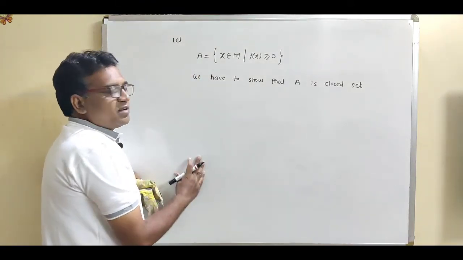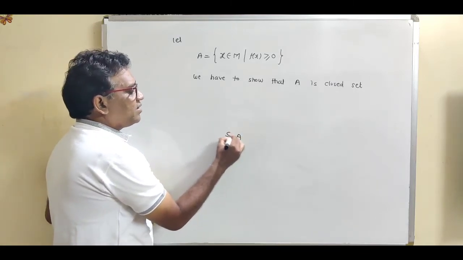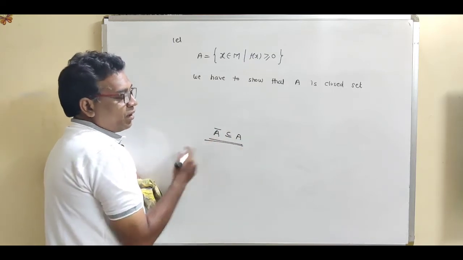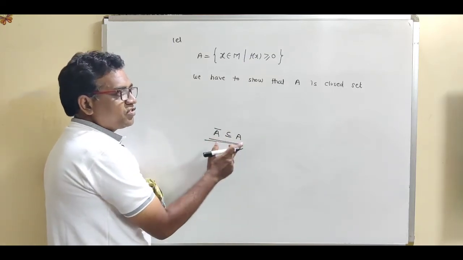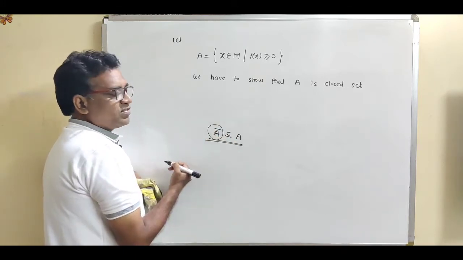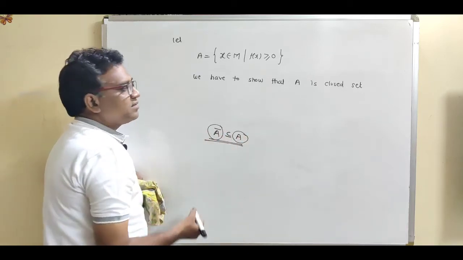So how to show that A is a closed set? Show that A contains all its limit points. Then it is said to be a closed set. How to show the subset relation? Subset relation means let us take one point belonging to the first set and show that the same point is present in the second set.